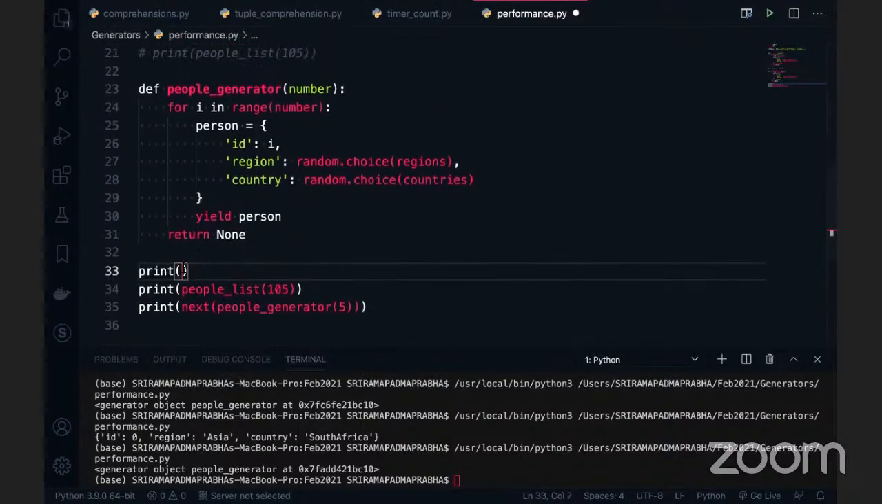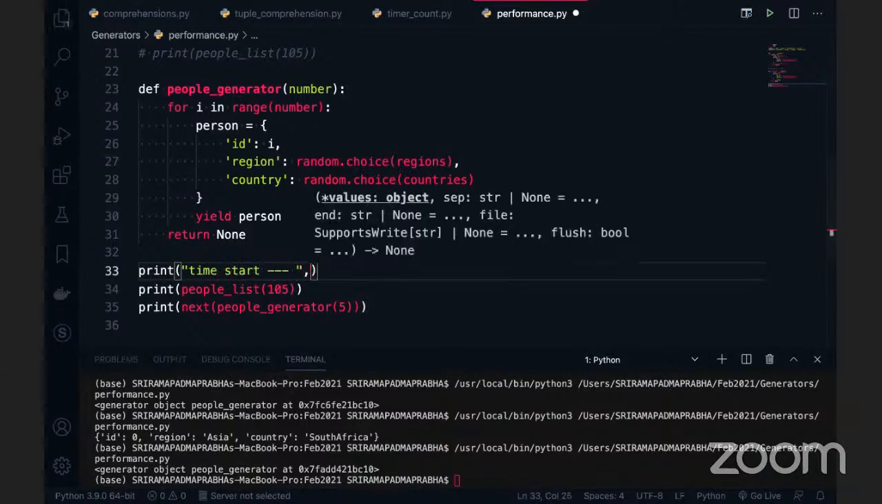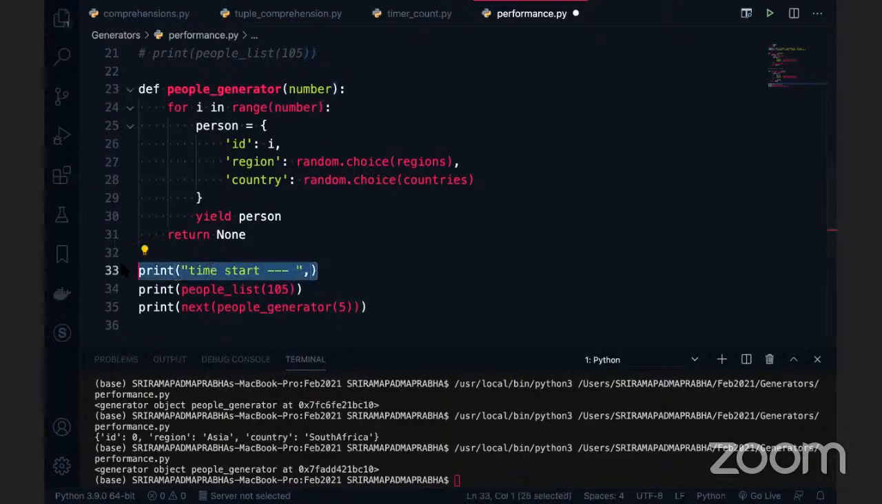For example, right now I have the time. Let me tell you what I am going to do, then you will understand very clearly. Now, time taken for list, basically it is not time taken for list, it is a time start. Can anybody tell me how we can write this? Okay, let me do it another way. I'm getting a lot of thoughts here.